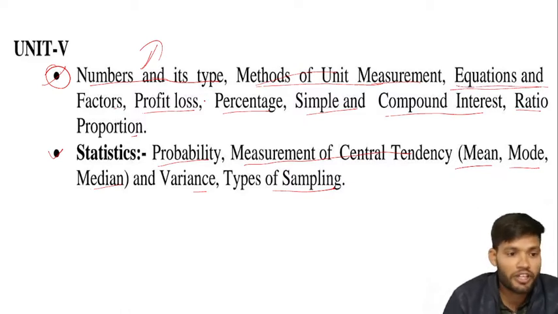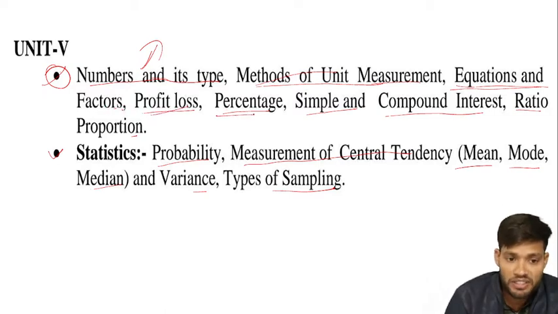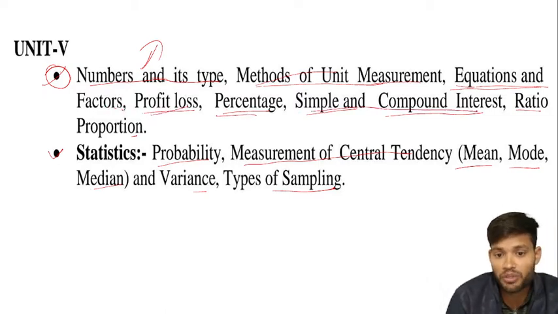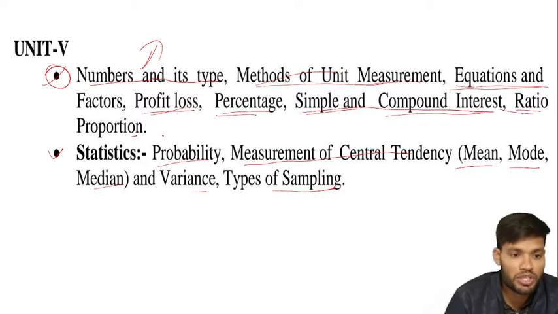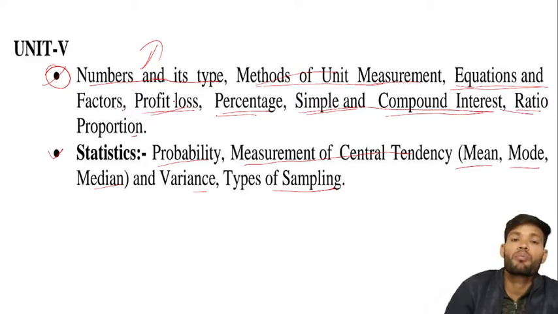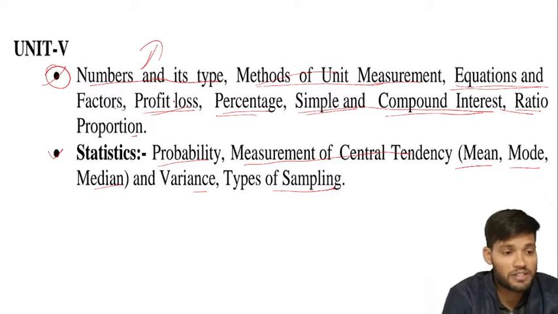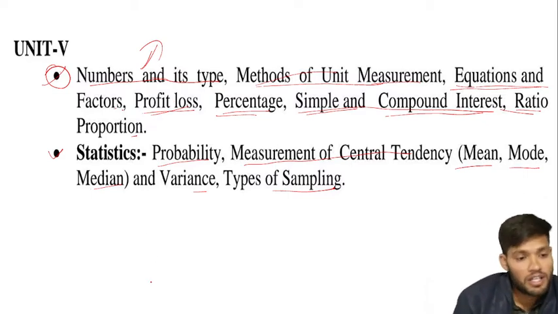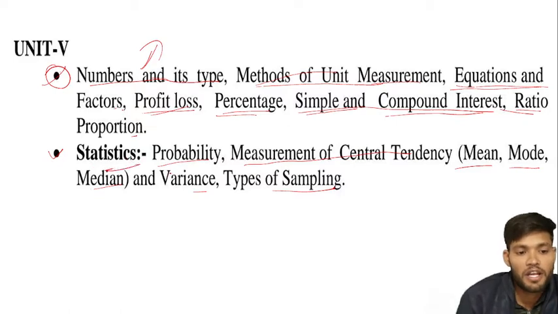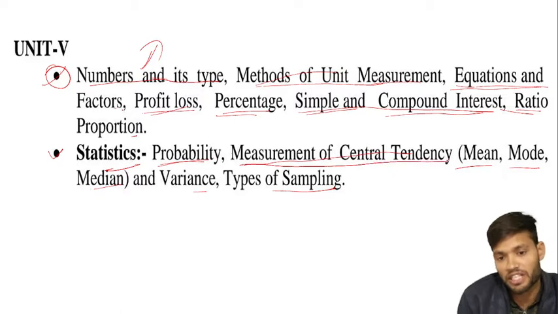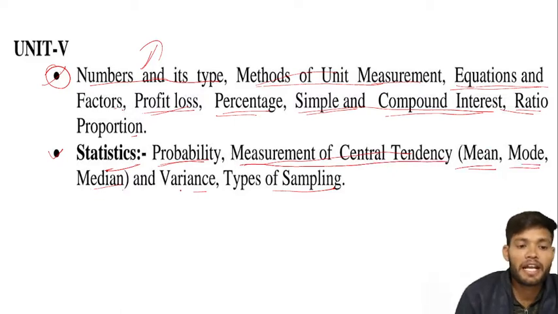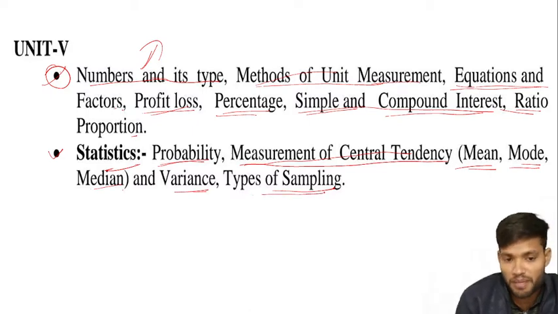Equation and factor is another topic. Profit and loss, percentage, simple and compound interest, ratio and proportion. All these topics are included in point number one, and the second major point is statistics, which totally deals with probability, measures of central tendency, that is mean, mode, median and variance, and types of sampling.